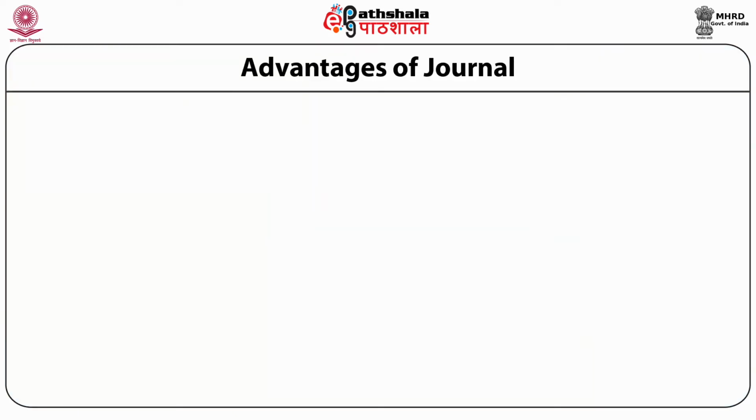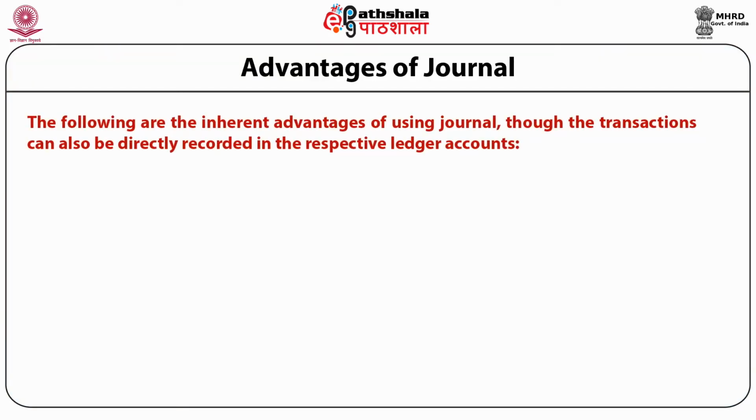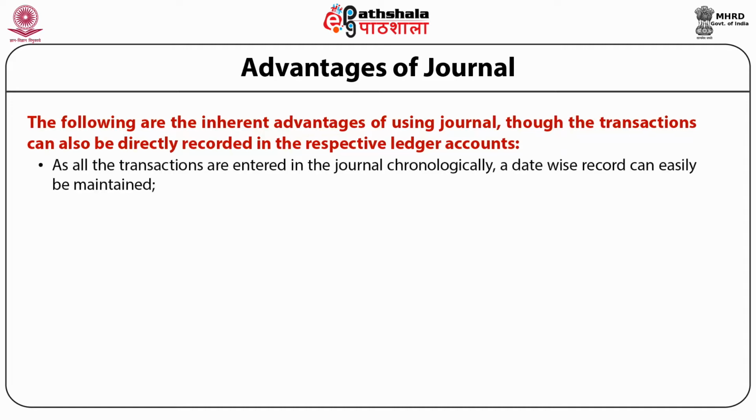Advantages of journal. The following are the inherent advantages of using journal. Though the transactions can also be directly recorded in the respective ledger accounts, as all the transactions are entered in the journal chronologically, a date-wise record can easily be maintained.